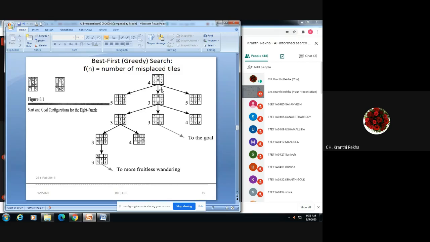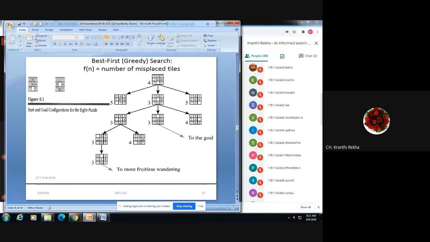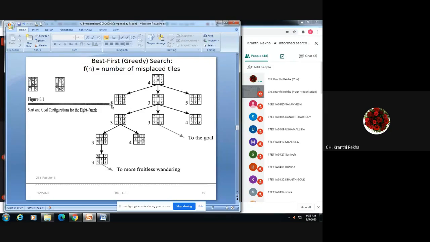Like that, you have to draw the tree diagram. Now again, we'll find the number of misplaced tiles in each of these three blocks. For the first box, there are 5 tiles which are misplaced.